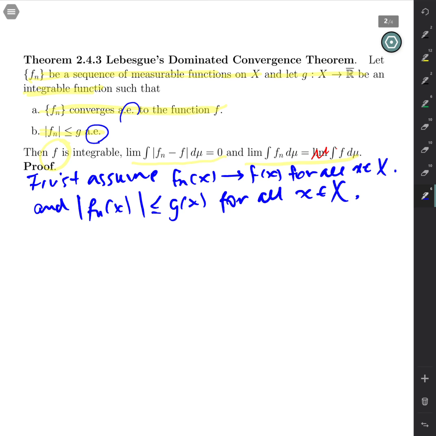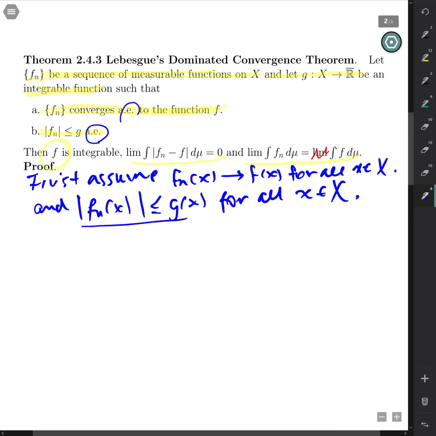Well, first of all, this condition here tells us then Fn is integrable, since g is, and Fn is measurable.